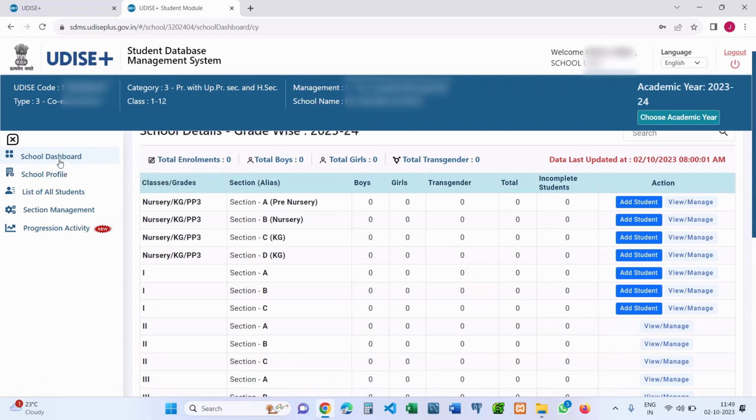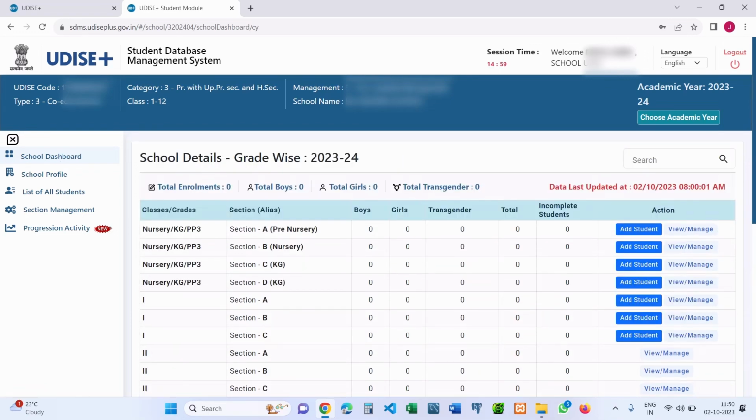So until here, this is the complete process of student promotion activity for the year 22-23.